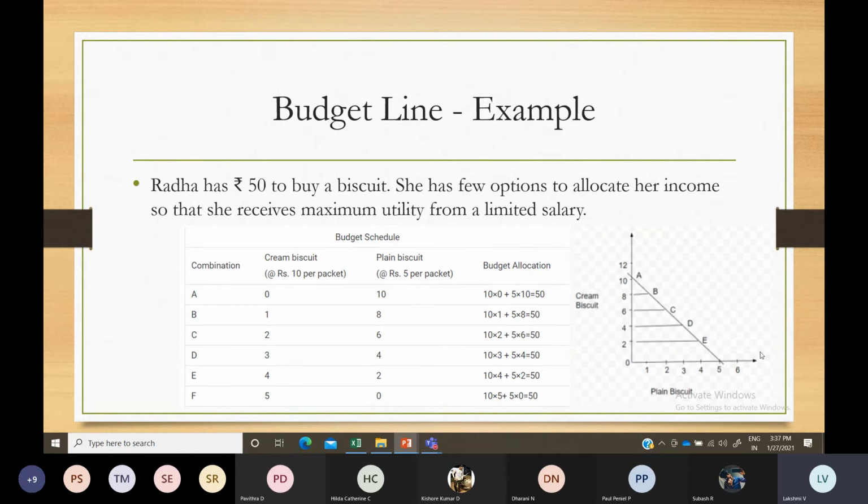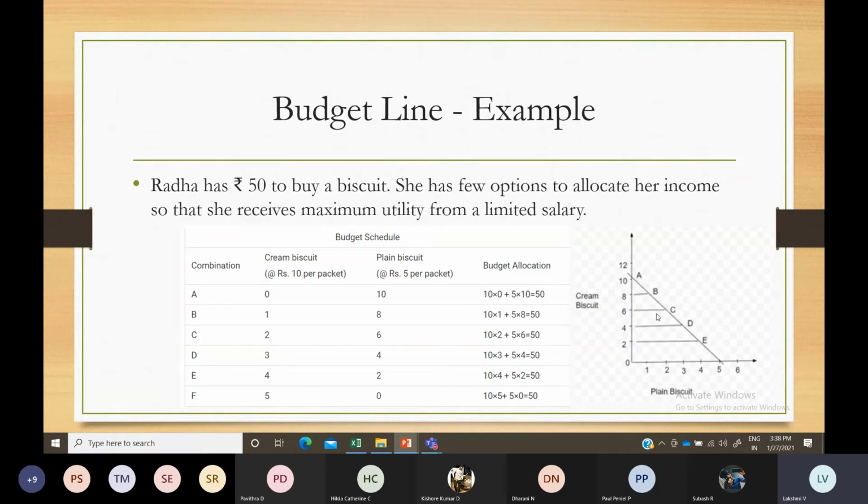But if your spending is more than the budget line, it means your income is limited but you plan to spend more. You have allocated only 200 as your budget, but if you spend 250 or 300, more than that, then you are spending more than your limited income.